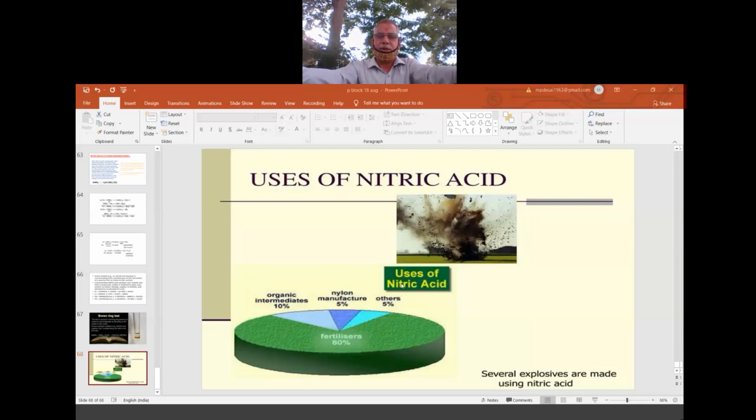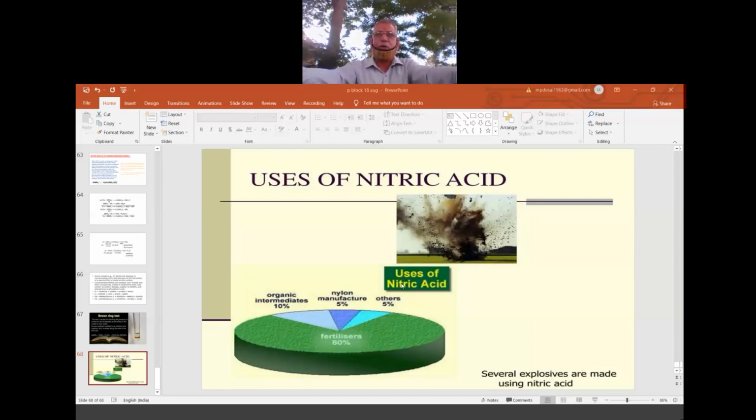Sometimes toilets are not washed properly for months together, and the stains will not go, ammonia stains will not go. To dissolve those ammonia stains or other stains that developed, we pour acid, HNO3 and HCl. Thereby those stains are dissolved, and once again a whitish commodity is made ready. In this way, there are some other uses.